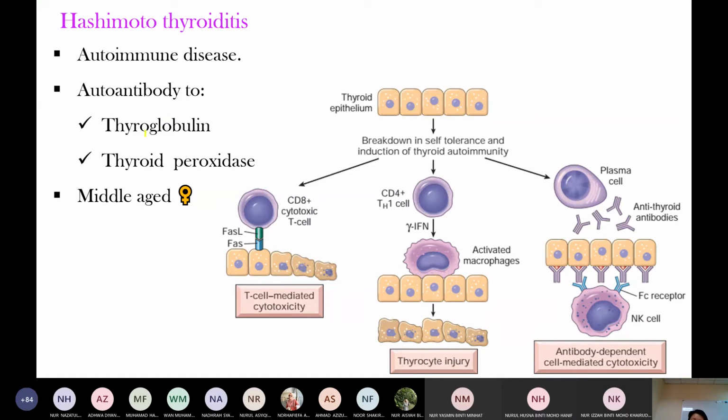The antigen-antibody complex is destroyed by antibody-dependent cell-mediated cytotoxicity and attracts inflammatory cells, so there is thyrocyte injury.